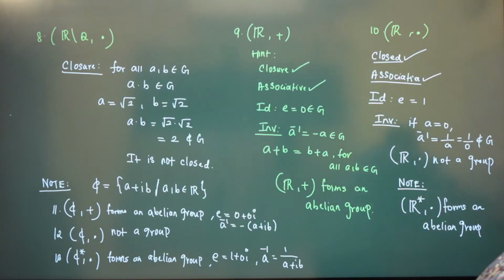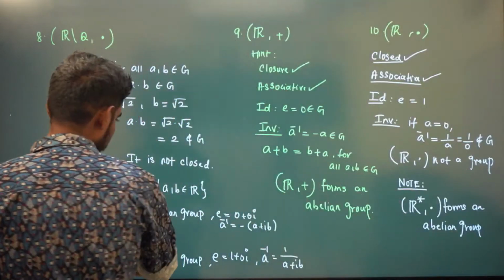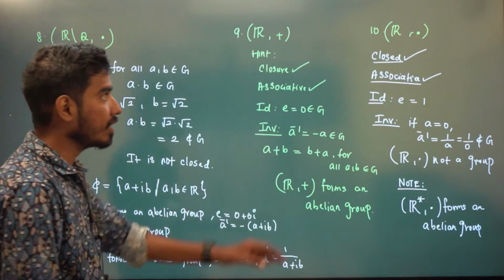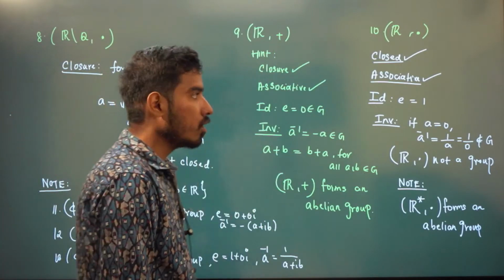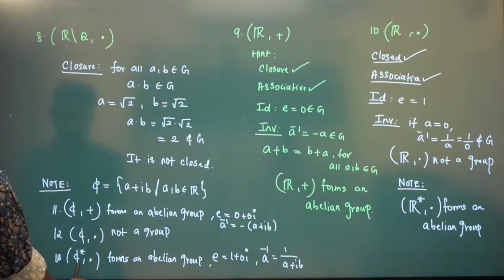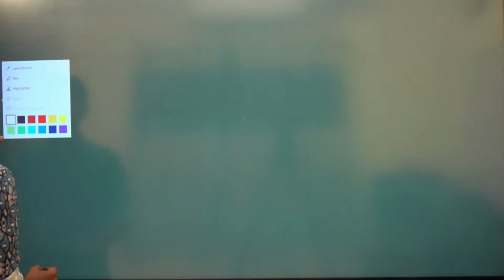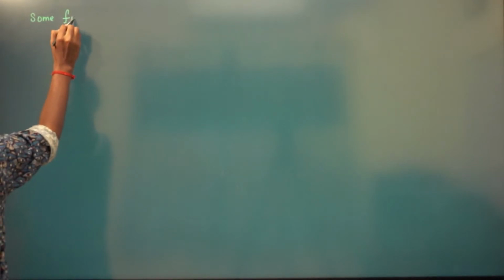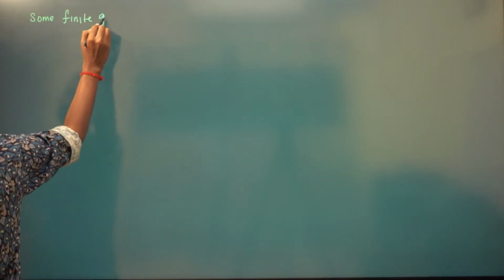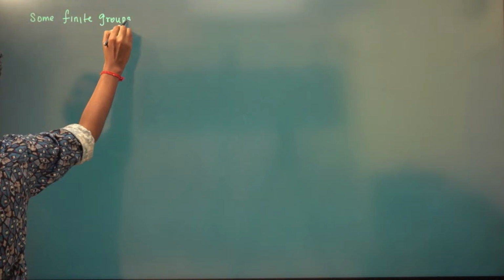That will also form a group, which we'll discuss later. Now I'll give you examples of finite groups, since all 13 examples are infinite groups because our set G is infinite.